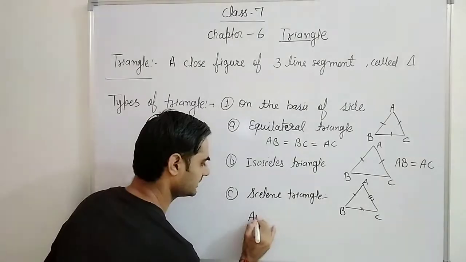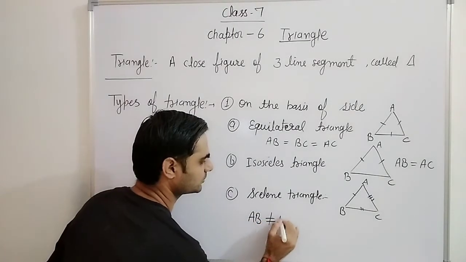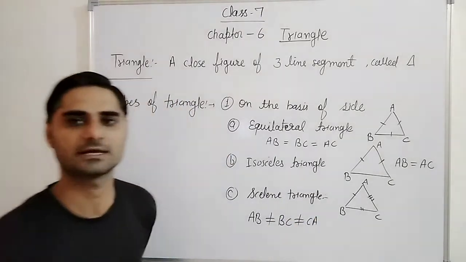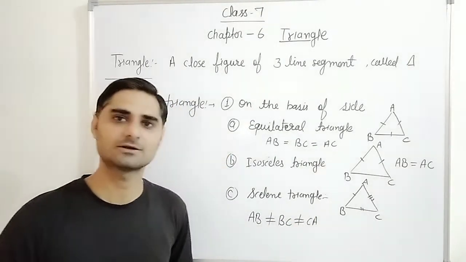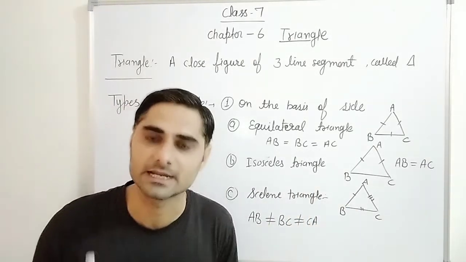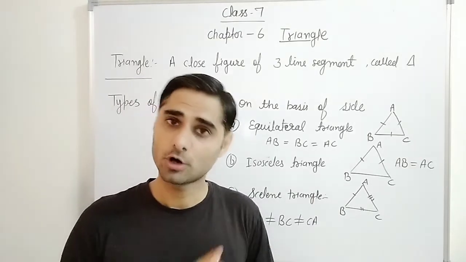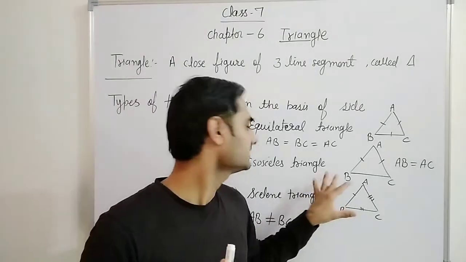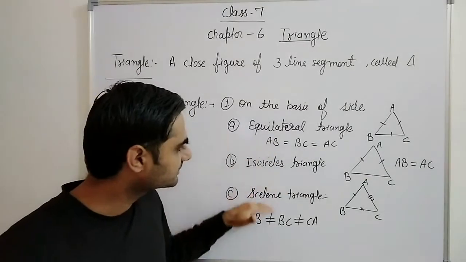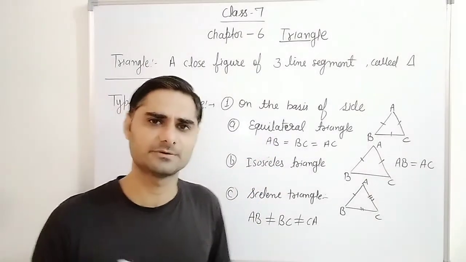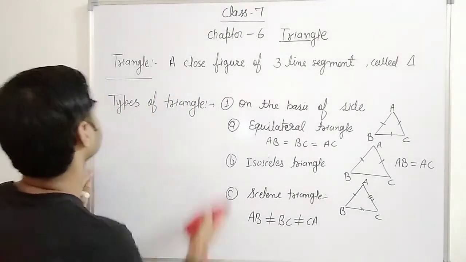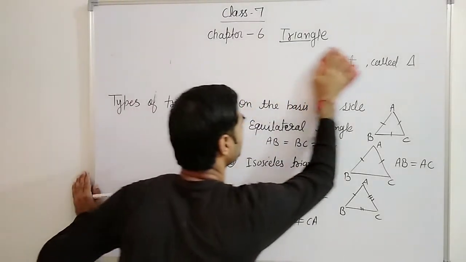So here AB not equal to BC, not equal to CA or AC. Not equal means they are not equal to each other. Means all three sides are of different length. Correct? All three sides are of different length. That is called scalene triangle. So these three types of triangle are there. We have already learned in previous classes also. Same on the basis of angle also, we can learn on the basis of angle.